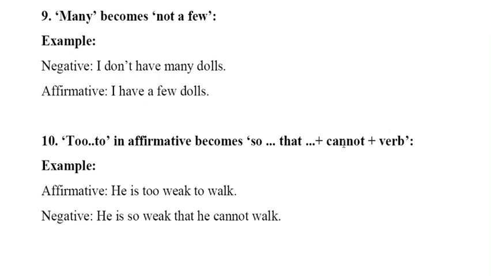Number 9 says many becomes not a few. So I don't have many dolls. So I have a few dolls. Okay, so for many, if you find a negative word, that becomes a few. If you find positive, then not a few. So affirmative: I have a few dolls. Negative would be: I don't have many dolls.